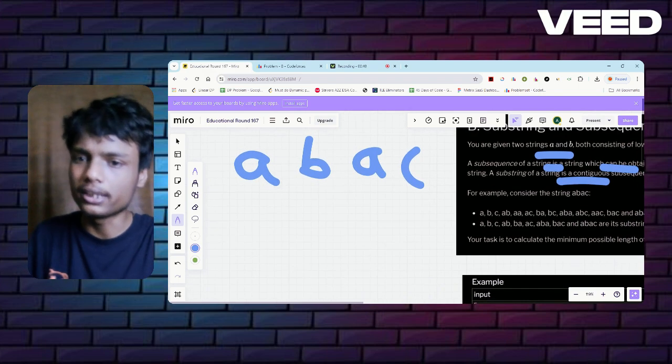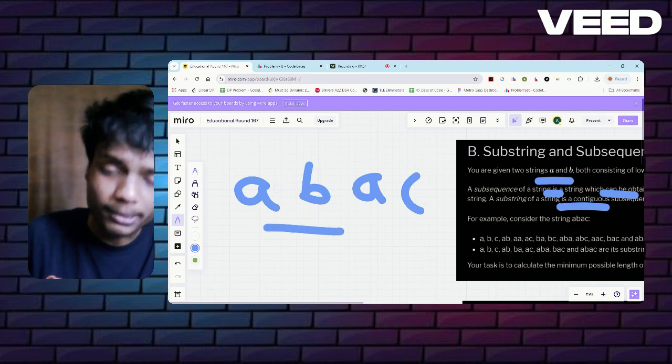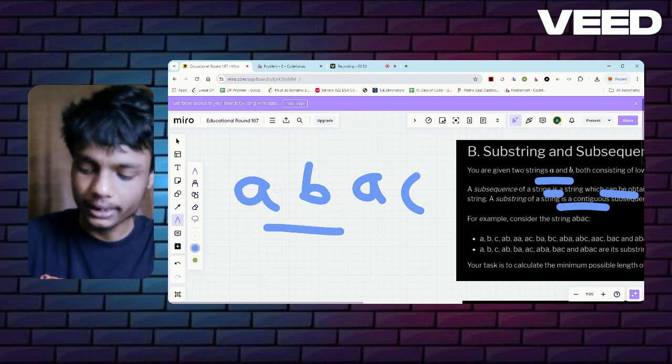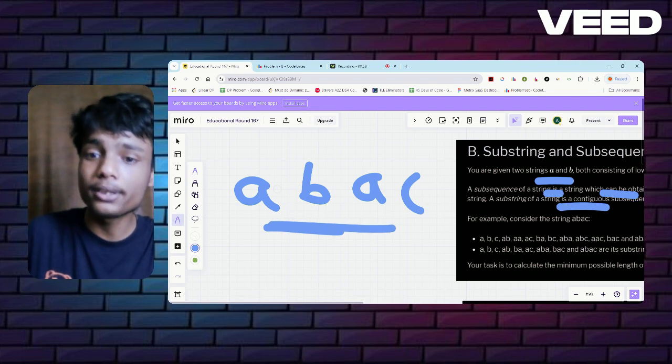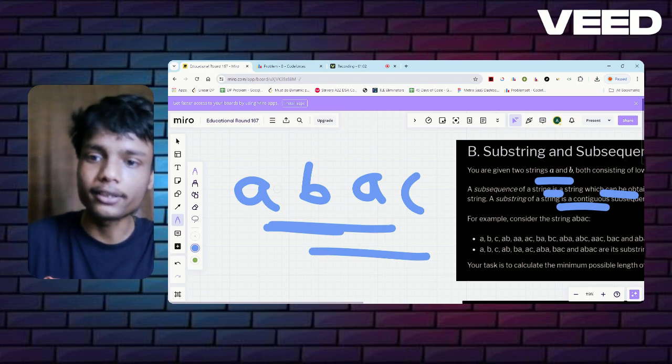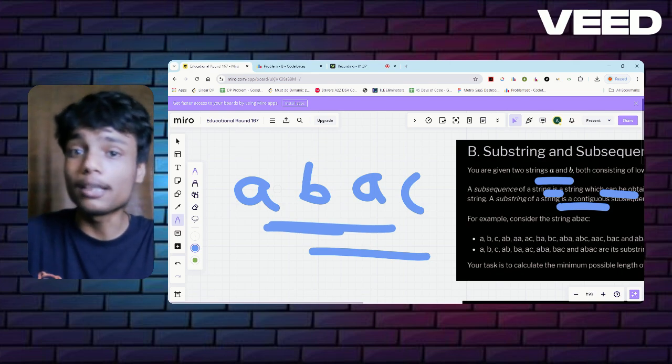Now, what is a substring in it? AB is a substring because A and B are contiguous elements in it. Similarly, ABA is a substring, BAC is a substring. Basically, choosing contiguous characters gives what is called a substring. Okay? Now, what is a subsequence?